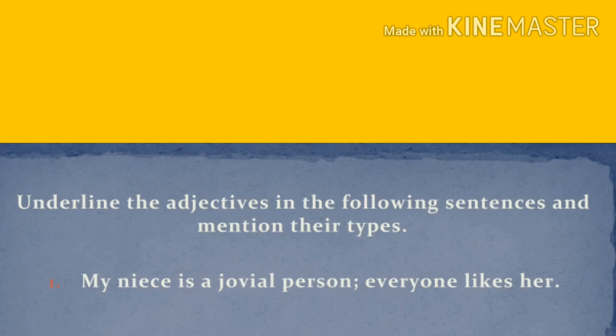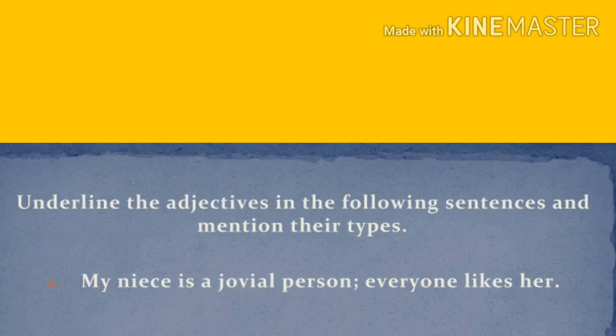See the exercise. Underline the adjectives in the following sentences and mention their types. My niece is a jovial person. Everyone likes her. In this sentence, we have to underline the adjectives and mention their type. First, we have to find the noun in this sentence.